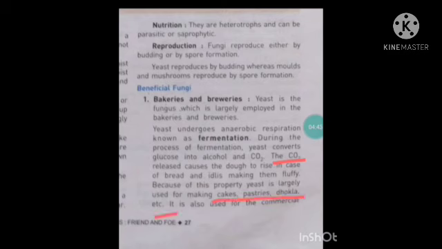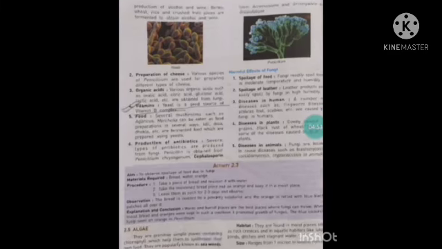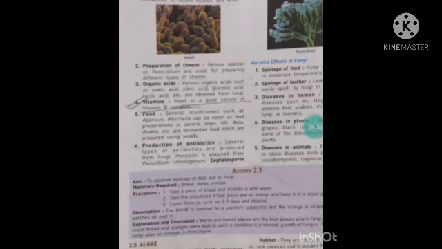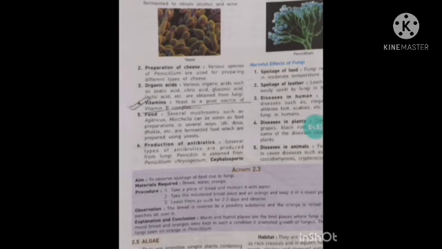And because of this property, yeast is largely used for making cakes, pastries, dhokla, etc. It is also used for commercial production of alcohol and wine. Barley, wheat, rice and crushed fruit juices are fermented to obtain alcohol and wine. Here you can see the diagram of yeast.